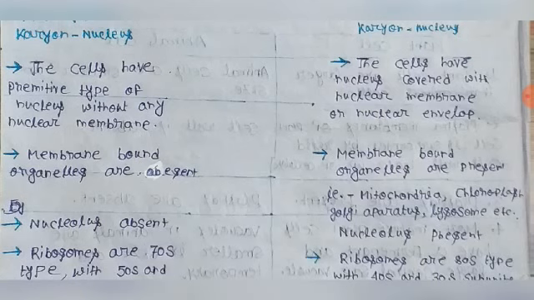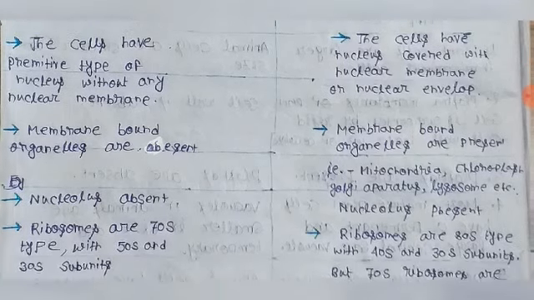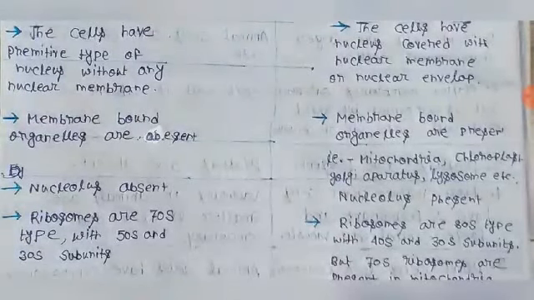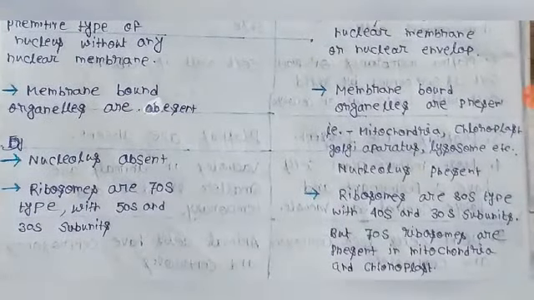The ribosomes are 70S in prokaryotes, and 80S in eukaryotes. The prokaryotic ribosomes have 50S and 30S subunits, and the eukaryotic ribosome has 60S and 40S subunits. But there are some exceptions. In eukaryotic cells, the ribosomes present in mitochondria and chloroplast are 70S in nature like prokaryotic ribosomes.